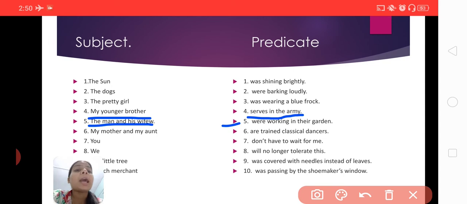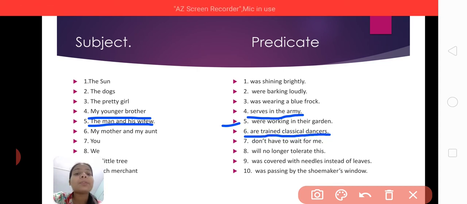Yes, my mother and my aunt, again a compound subject, are trained classical dancers. So here there is no action performed, but this part of the sentence is giving information or telling something about the subject. Okay, you is the subject, it is a simple subject, because it is only a pronoun. Don't have to wait for me.